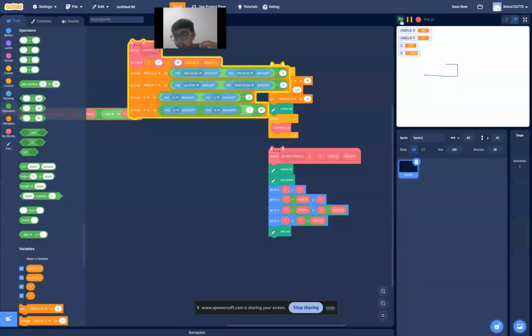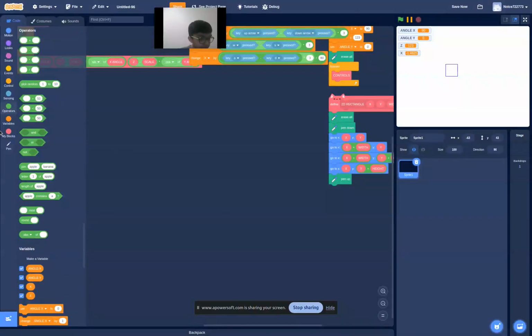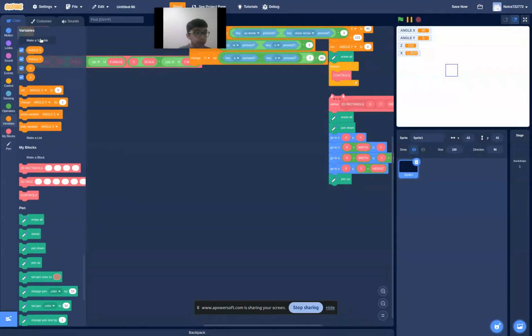I even have like an FPS counter. I want to try to make an FPS counter. Let's try to make an FPS counter.